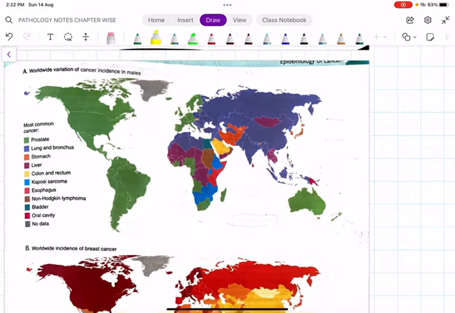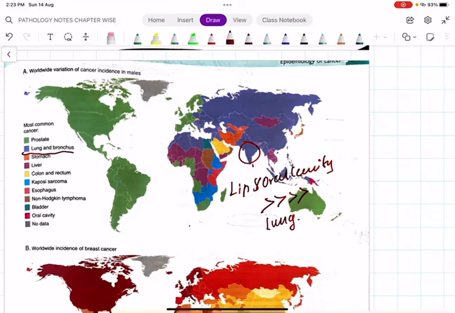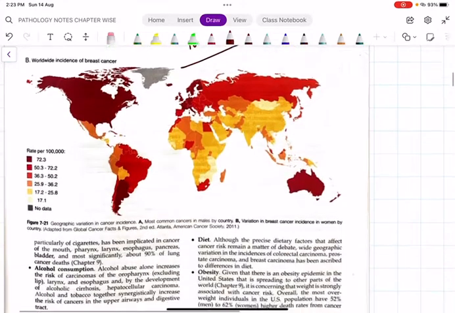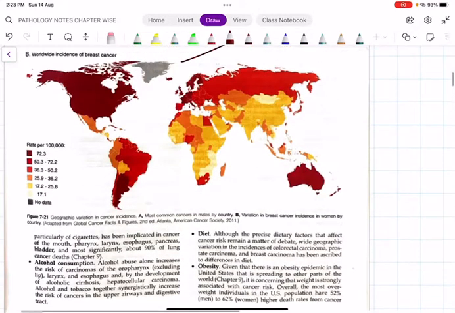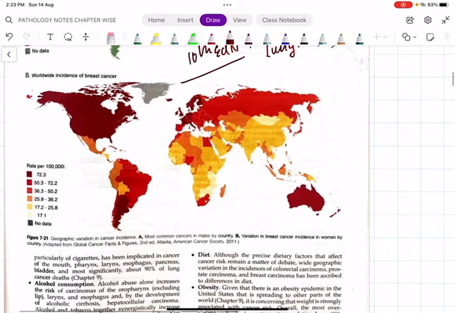As far as India is concerned, earlier we had lung and bronchus, but now lip and oral cavity cancer is the predominant cancer, followed by lung cancer. This is the 10th edition update. I hope you are clear. Then this is the incidence of breast cancer; in India we have around 17.2 to 25.8.